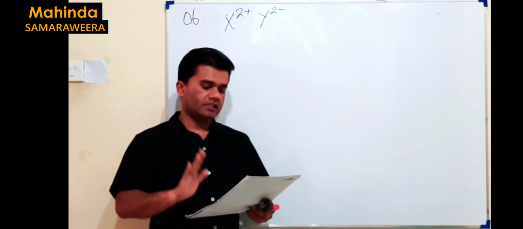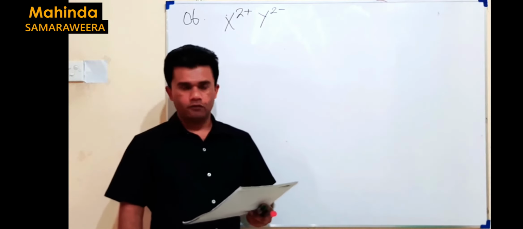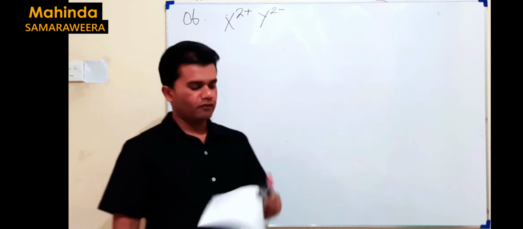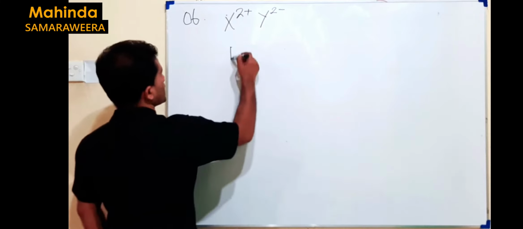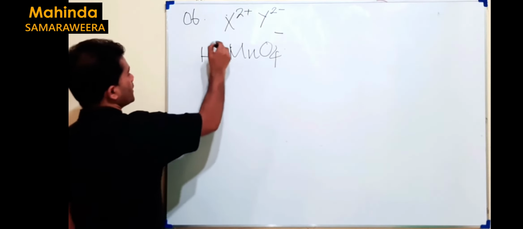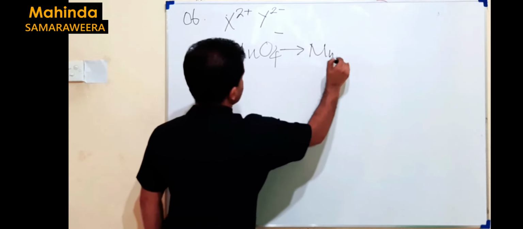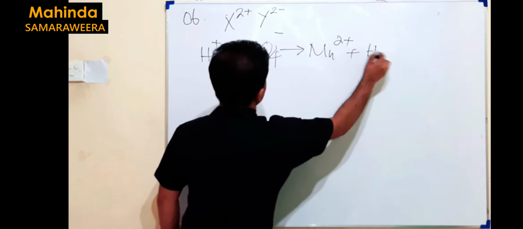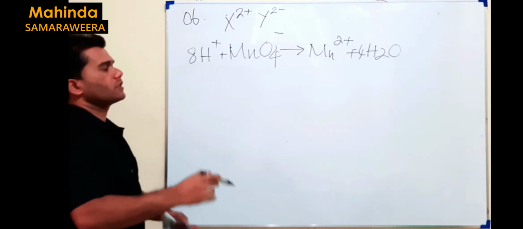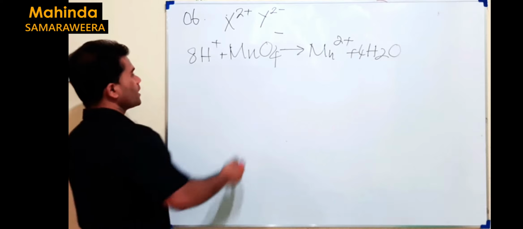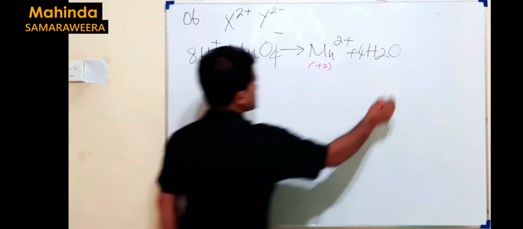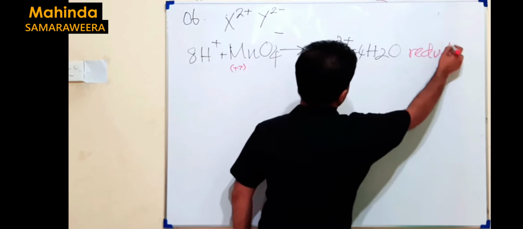Right, then the question is the second one, third one, or fifth one, each of which is capable of decolorizing acidified KMnO4. What happens when you decolorize acidified KMnO4? MnO4 minus in acidic medium goes to Mn2 plus and water. It's not balanced. So if I balance it, it's 4 H2O and 8H plus. This is the balanced equation. In that case, plus 7 goes to plus 2. Therefore, this is a reduction.